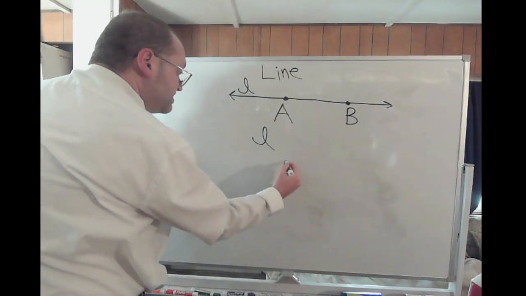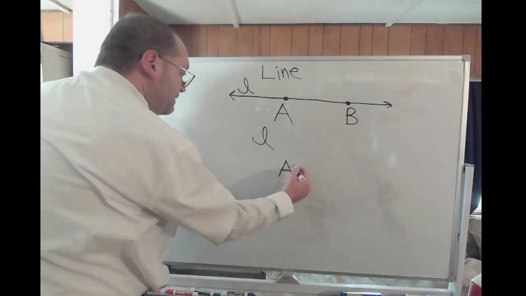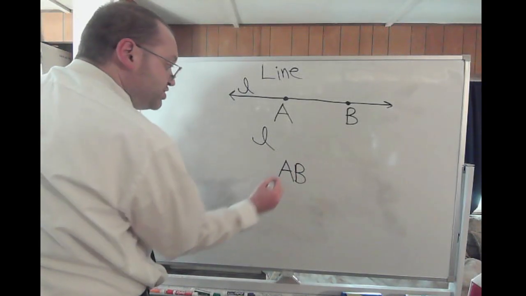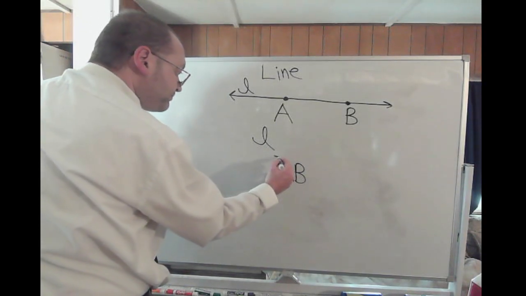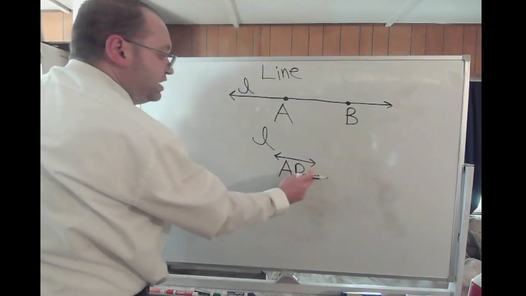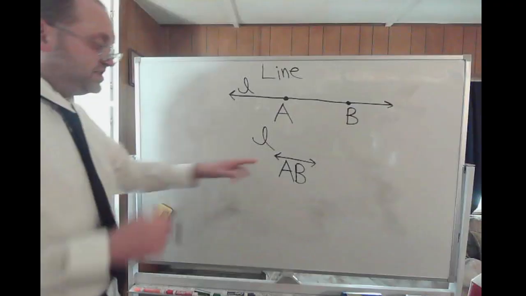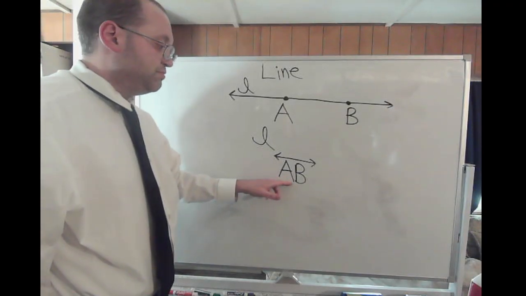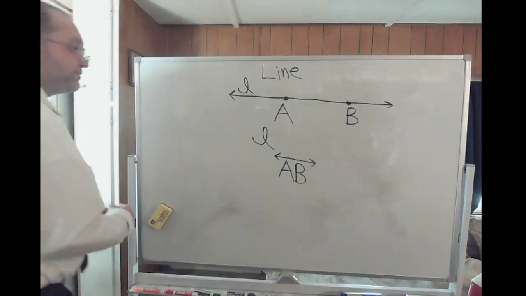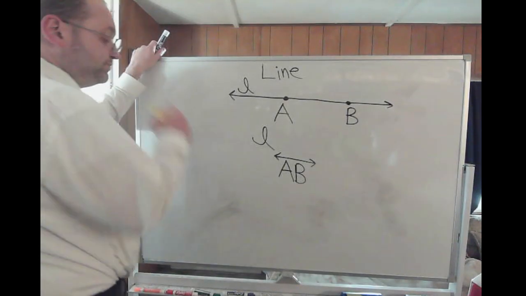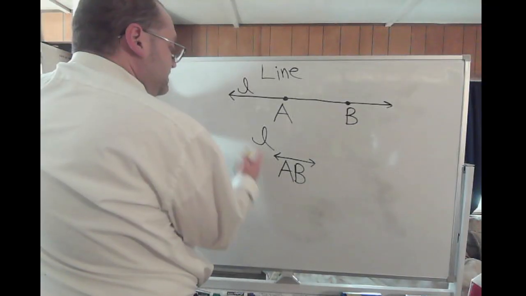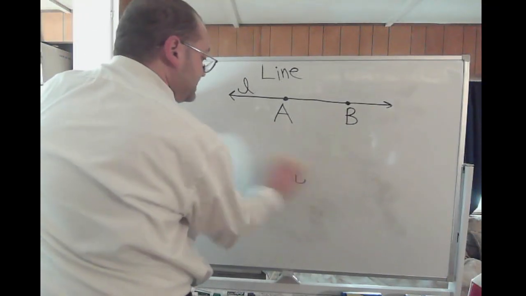You may also see something such as AB, because a line has to have a minimum of 2 points, and it will have a small line symbol above it. If you see a small line symbol above the 2 points, AB, that's called line AB. So that is a line.